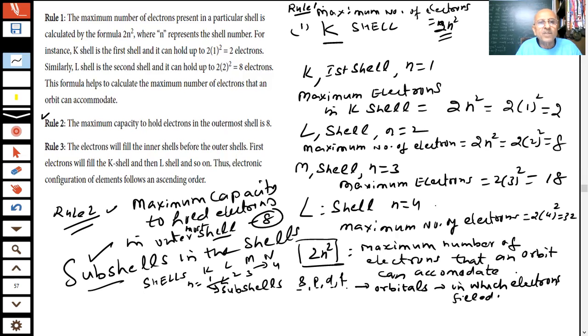In this way, students, we are able to write the electronic configuration of the elements. Different elements have different atomic numbers, different numbers of electrons. Therefore, we will write their electronic configuration, meaning distribution of electrons in different shells. Shells have subshells, and subshells have orbitals. This is how we write the distribution of electrons in an atom. For our ninth class, Bohr's theory is sufficient up to rule 1, rule 2, and rule 3.